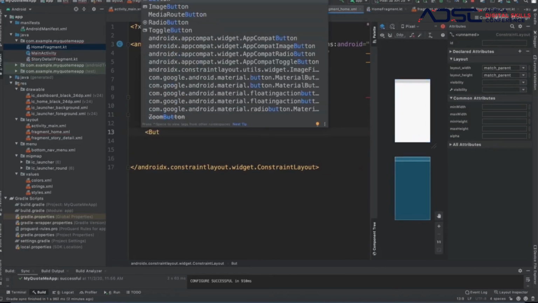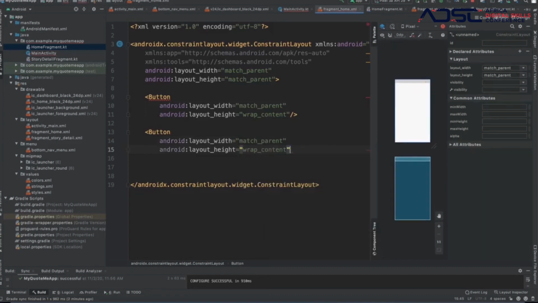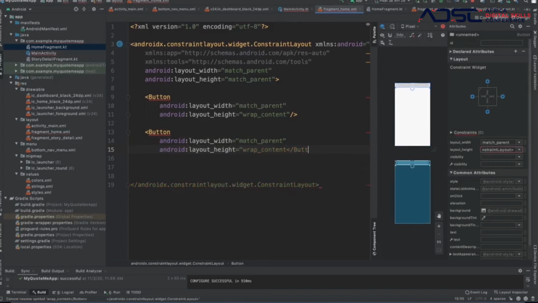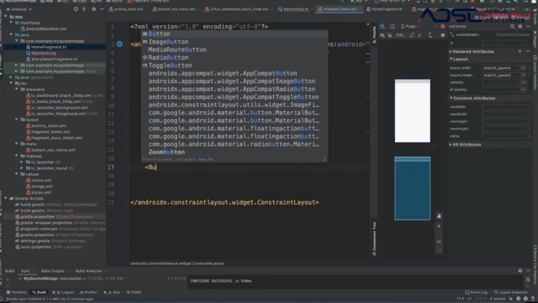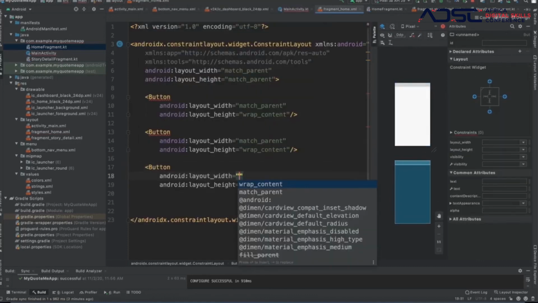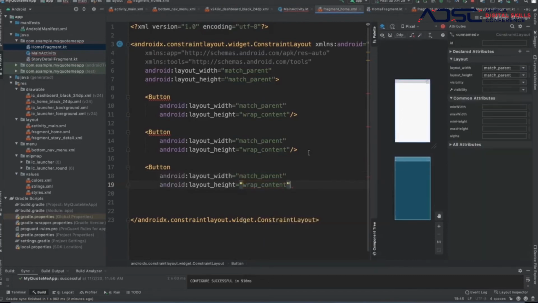Second button, we're going to say is a match parent, wrap content. We need 3 buttons, if you remember that. And then we close it. And then a third button is also a match parent, fill the space available, and then wrap content, and then we close it.